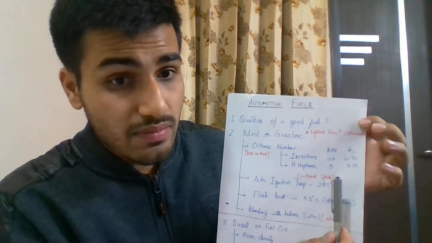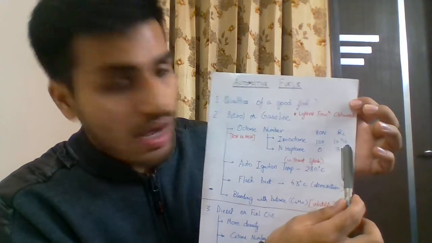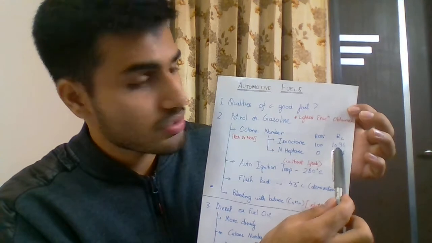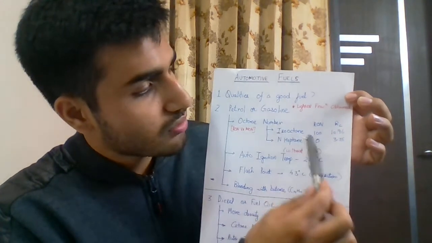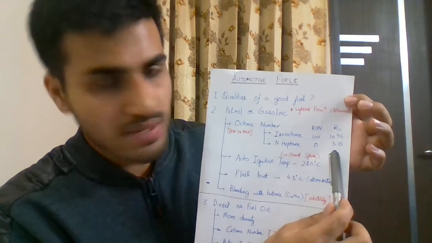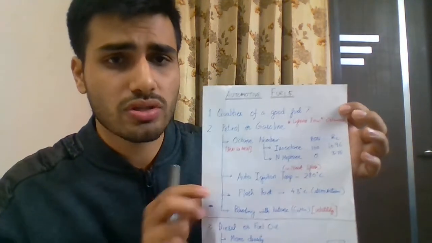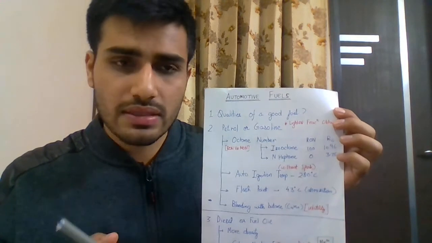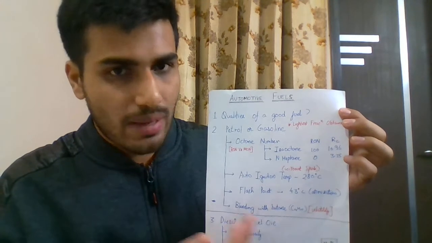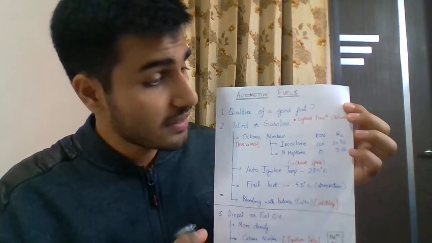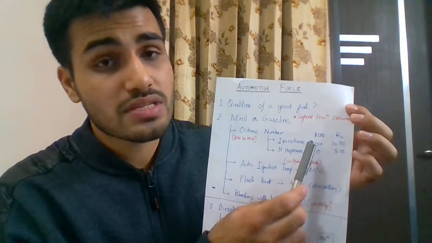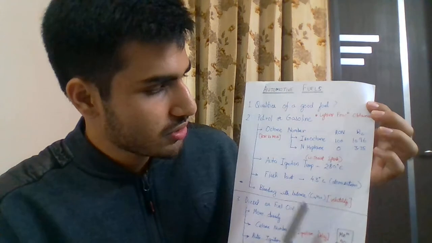This is because of the critical compression ratio values, as you can see. The upper limit for the compression ratio is 10.96 for isooctane, and for n-heptane we have 3.75. A critical compression ratio stands for the highest compression ratio above which the successful application of the fuel is not possible, that is, it may cause knocking. So this is the highest allowable or permissible value for the compression ratio.